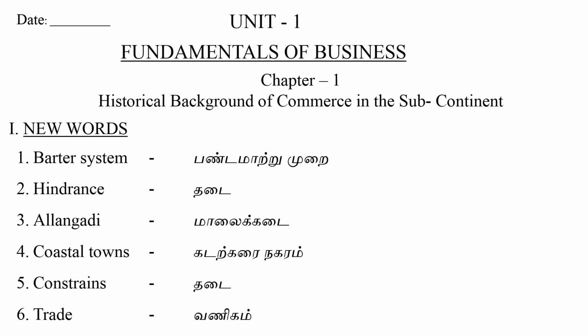So write neatly. Barter system, Pandamatu Murai. Hindrance, Tadai. Allangadi, Malai Kadai. Coastal towns, Kadarkarai Nagaram. Constraints, Tadai. Trade, Vaniham.